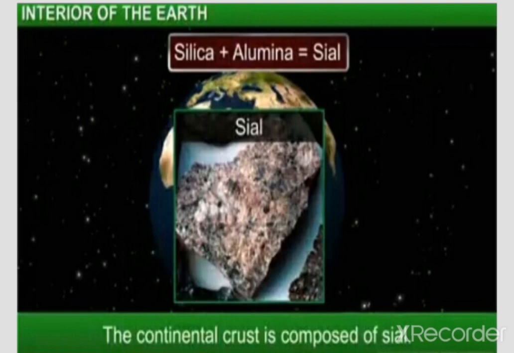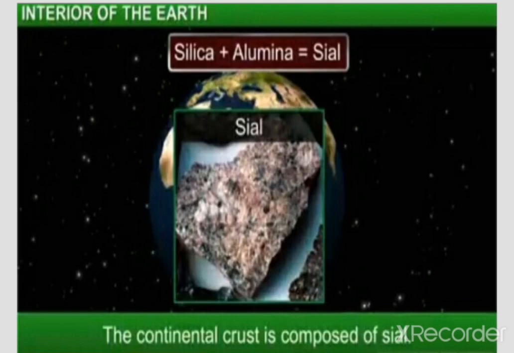And the density of the continental crust is about 2.65 to 2.90 grams per cubic centimeter. That is the density of this layer, the continental crust.